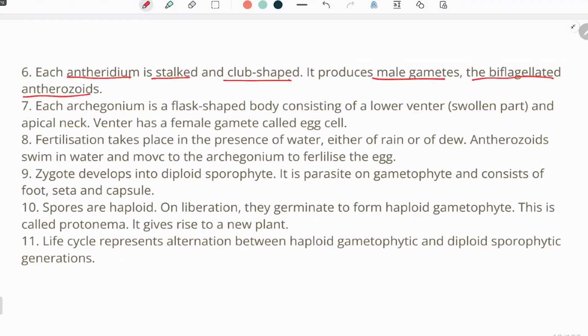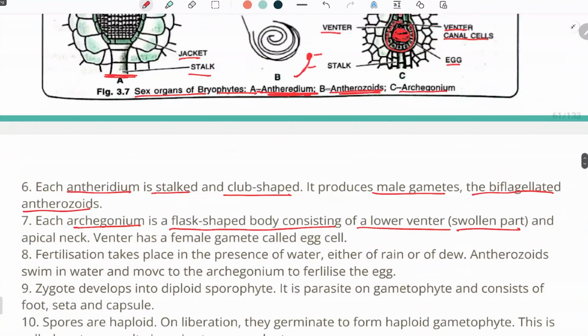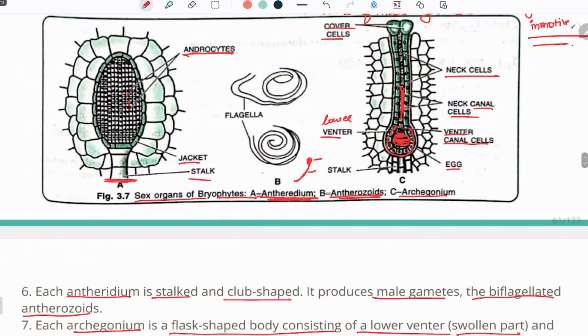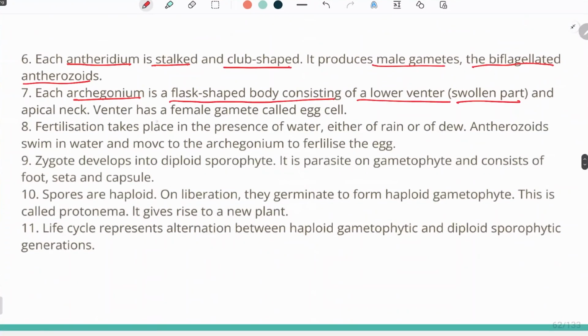Whereas each archegonium is a flask-shaped body consisting of a lower venter, which is a swollen part. So this is the lower venter, this swollen part. Then the venter has a female gamete called the egg cell. We have seen that inside the venter there was the presence of an egg cell. Fertilization takes place in the presence of water.